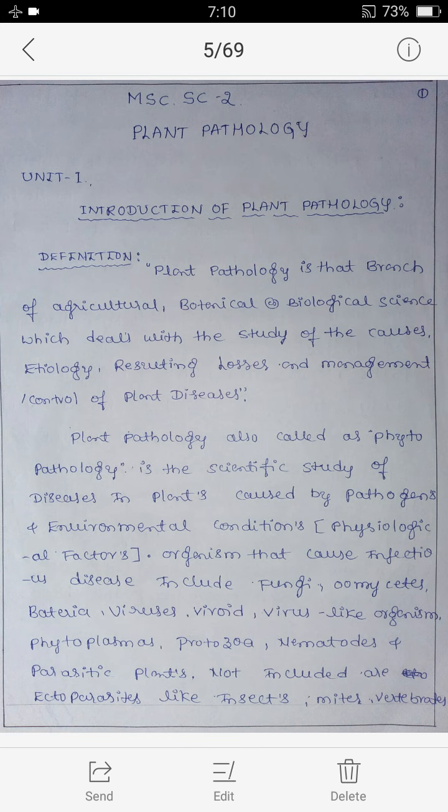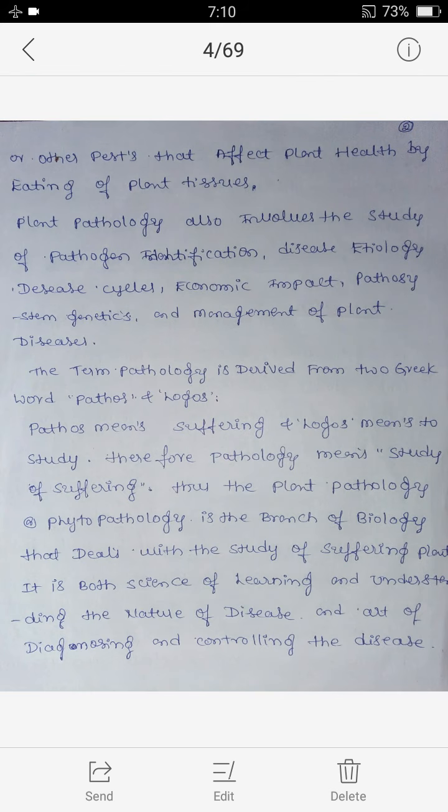Not included are ectoparasites like insects, mites, vertebrates, or other pests that affect plant health by eating plant tissues.